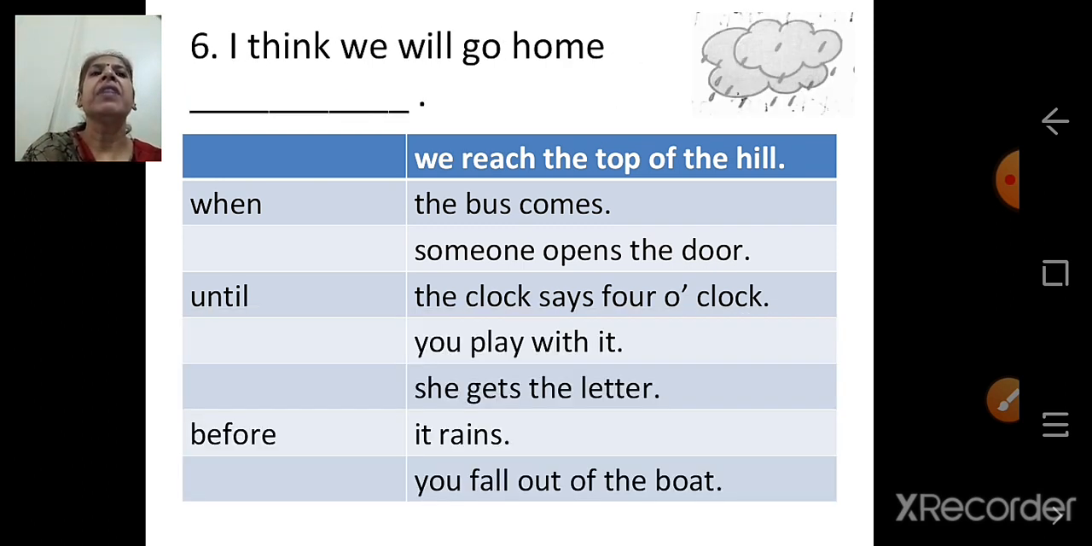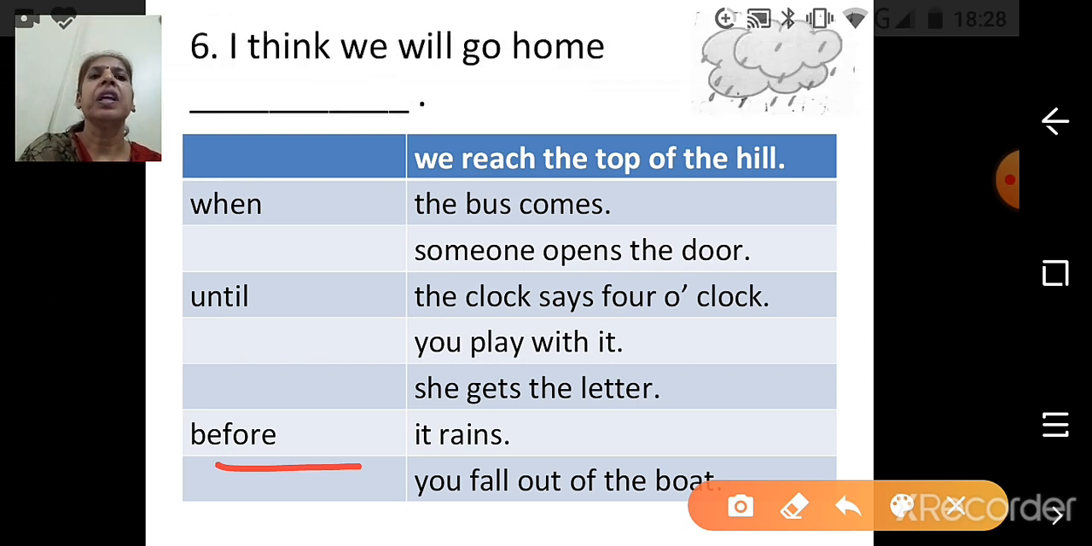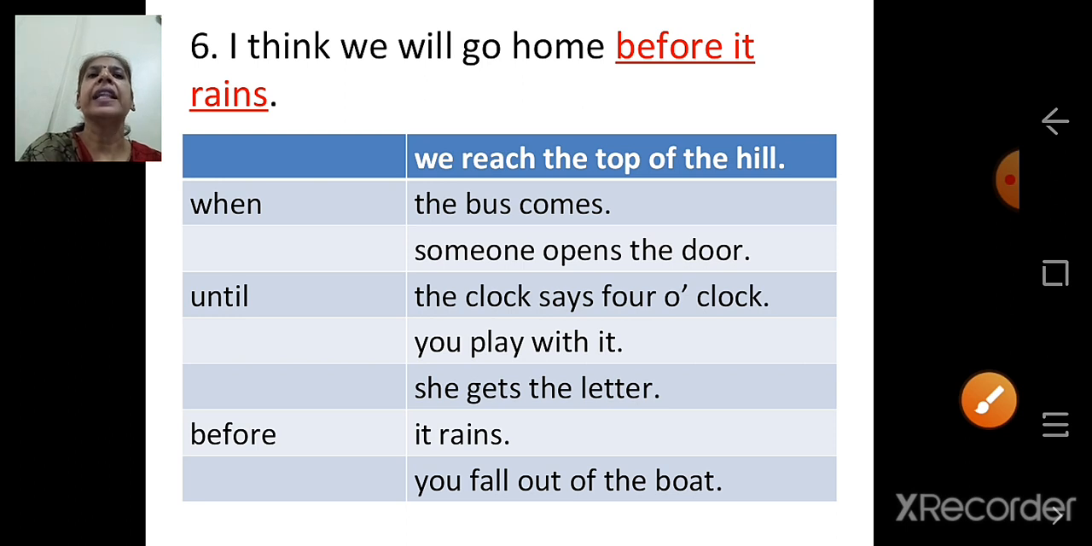I think we will go home. Look at the picture. We can see clouds raining. So I think we will go home before it rains. The answer is I think we will go home before it rains.